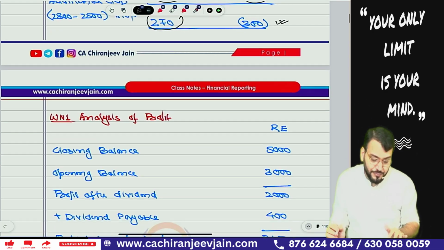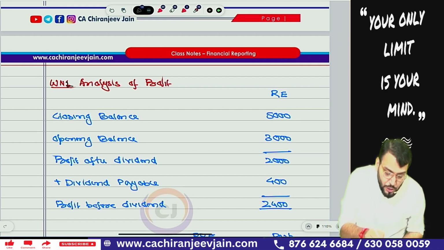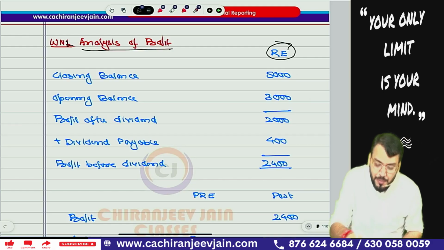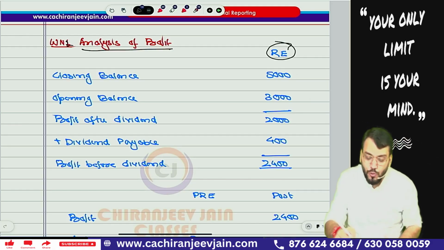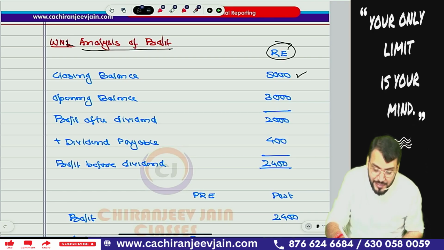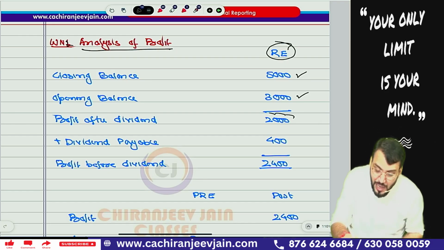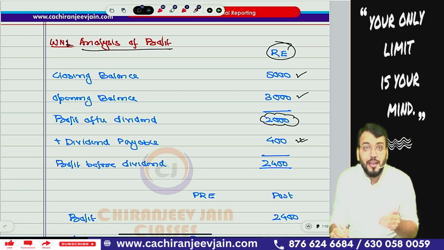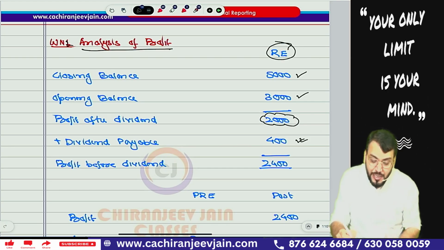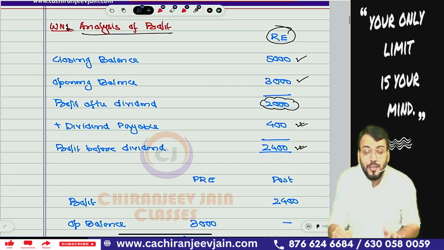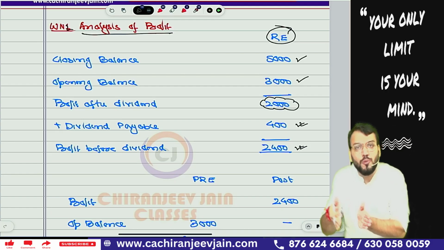Chalega? Yes, sir. Then working note number 2 will be the analysis of profit. Only one reserve and surplus, other equity, has been given: retained earnings. The closing balance is 5,000 and the opening balance is 3,000. This all information is given in the question only. So this becomes profit after dividend. In this we will add the dividend declared, the dividend payable. The dividend payable is 400, given in the balance sheet. So this becomes profit before dividend, meaning the profit earned during the post acquisition period.